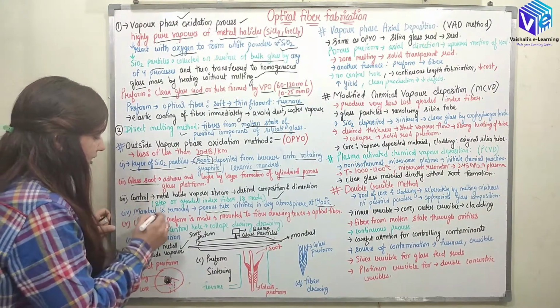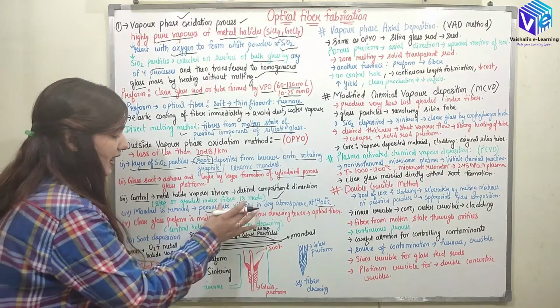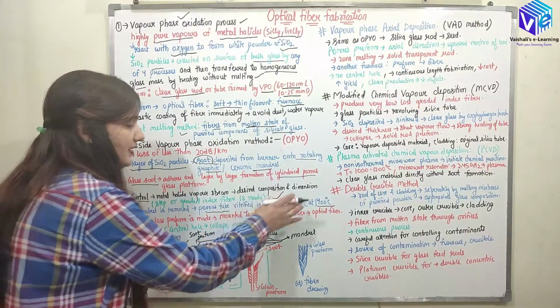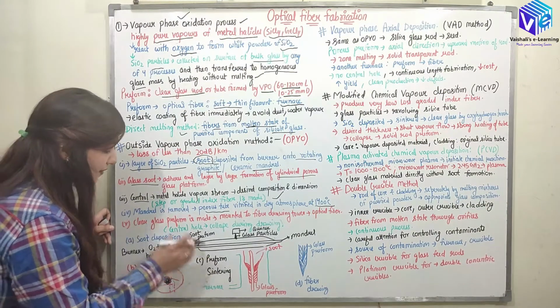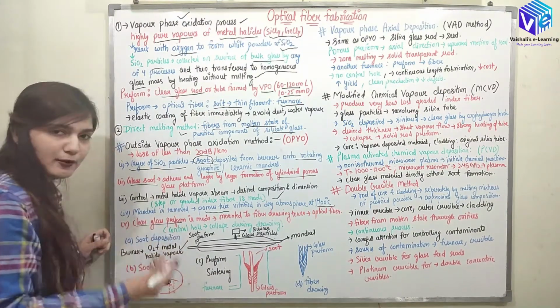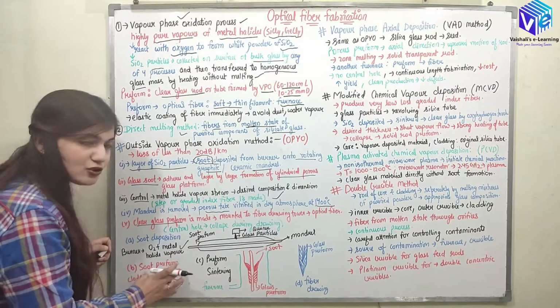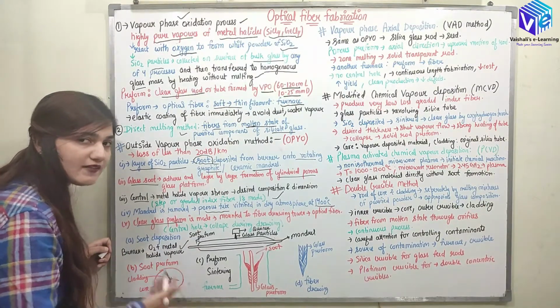After that we have removed the mandrel and we have the porous tube. We have vitrified it in the dry atmosphere at 1400 degrees Celsius. Now we have to make a clear glass platform from the soot. So till now we have the soot only, mandrel is removed, now we have a porous soot.